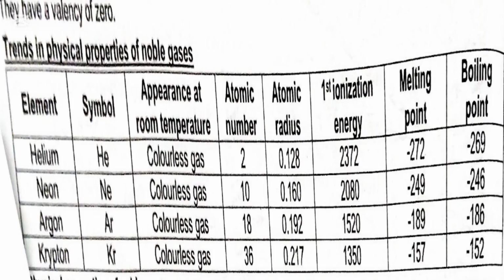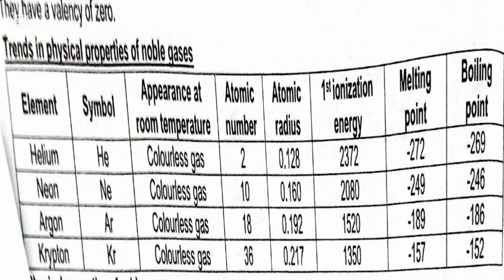Now, the table below shows some trends in physical properties of noble gases, starting with helium, neon, argon, and krypton. Their chemical symbols are as shown. The one for helium is He, the one for neon is Ne, the one for argon is Ar, the one for krypton is Kr.